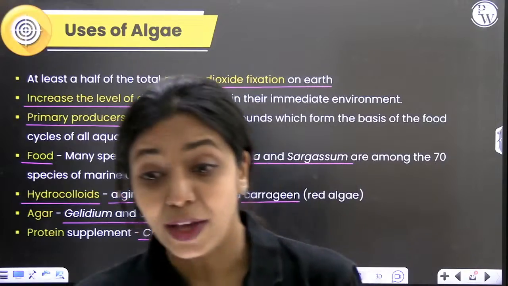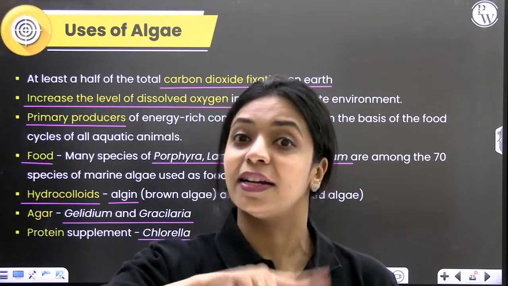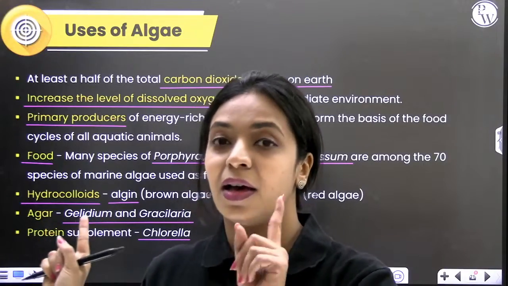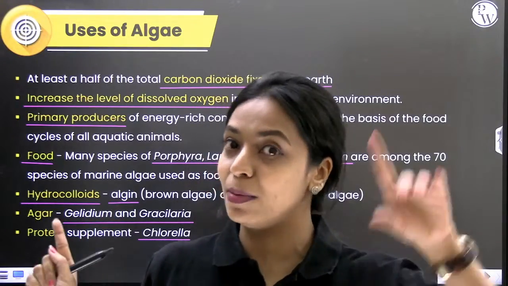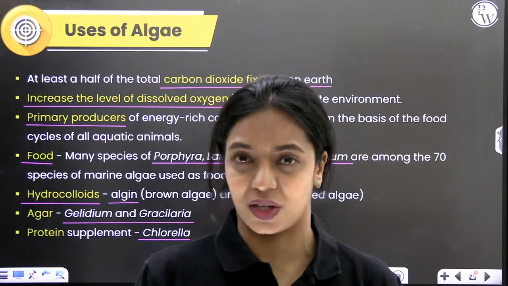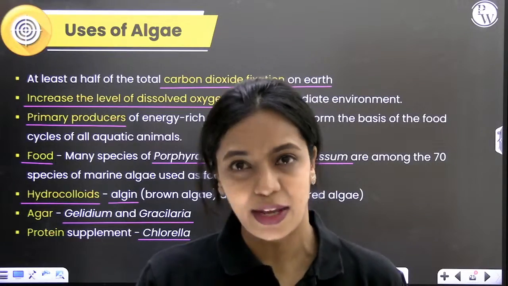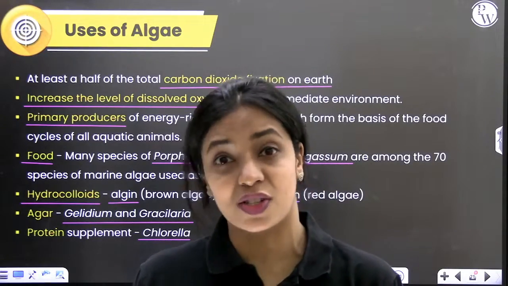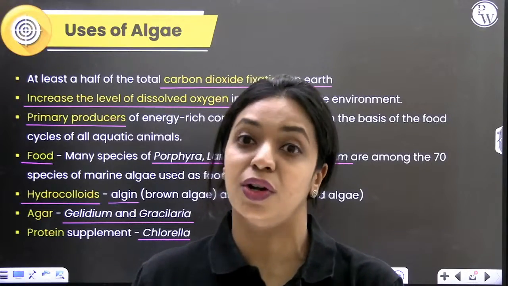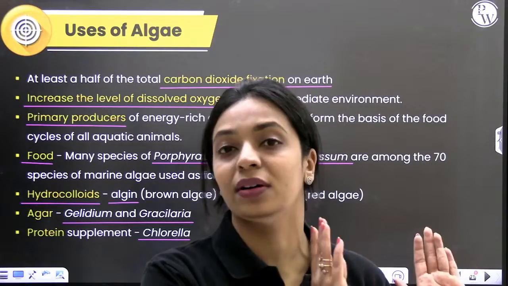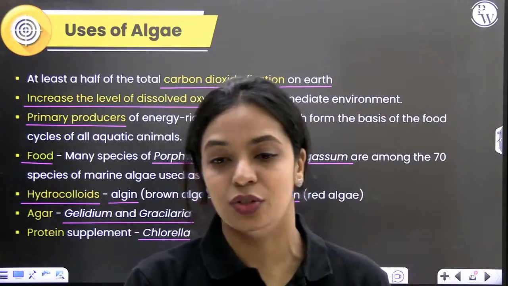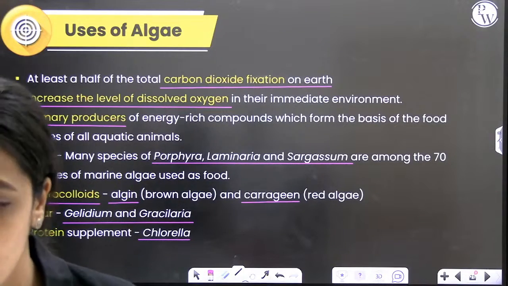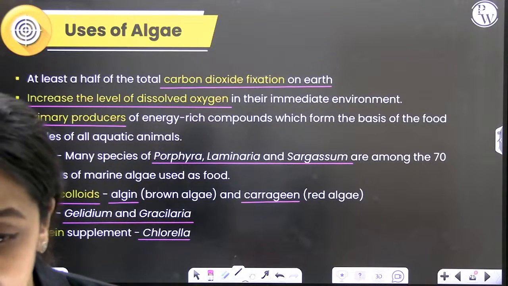Okay. Spirulina is a blue-green alga that is used as a protein supplement. Chlorella is a green alga. About blue-green algae, we have learnt in Monera in biological classification. In earlier versions of NCERT, Spirulina was also mentioned, but later they removed it because it's not a real green alga. It's not a true alga, it's a blue-green alga or a cyanobacterium. So it is not given in your textbooks anymore. In the updated version, you do not have Spirulina. Is that clear?